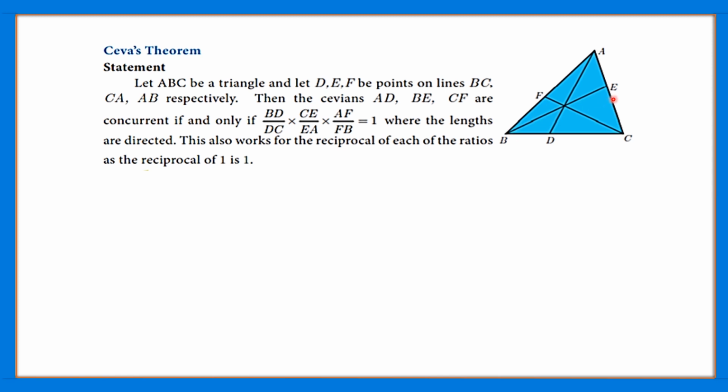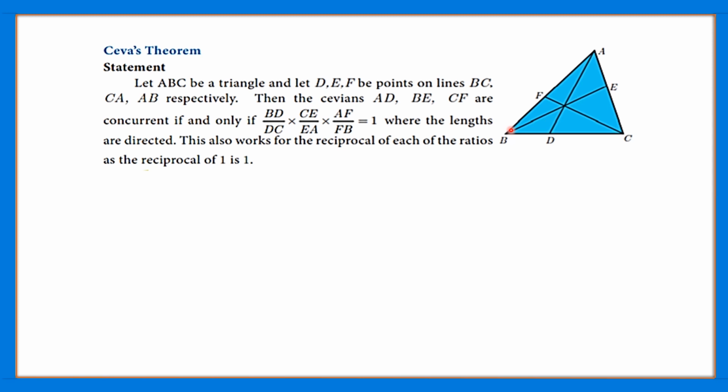So these cevians are said to be concurrent if and only if BD by DC into CE by EA into AF by FB is equal to 1. That is, the multiplication of these proportionals is 1.